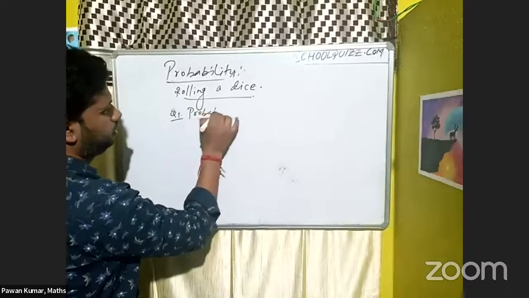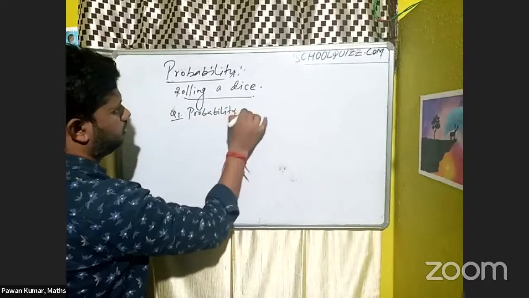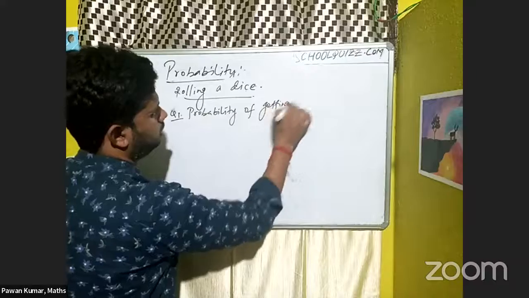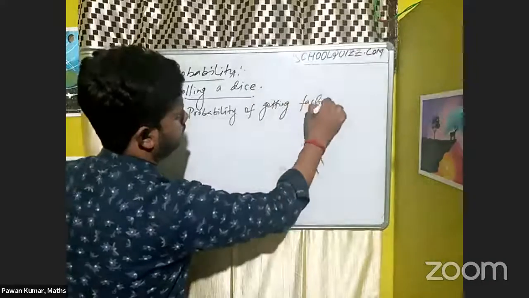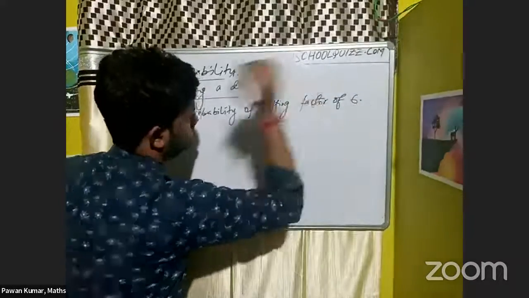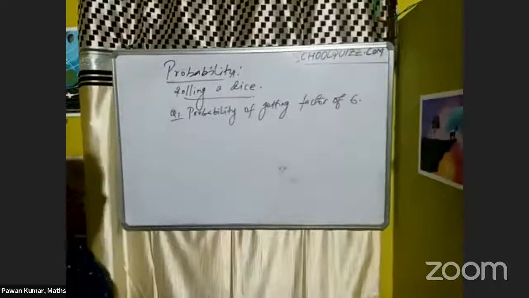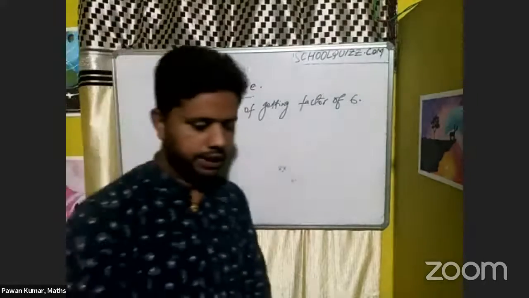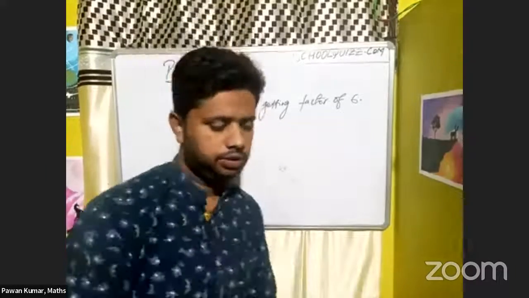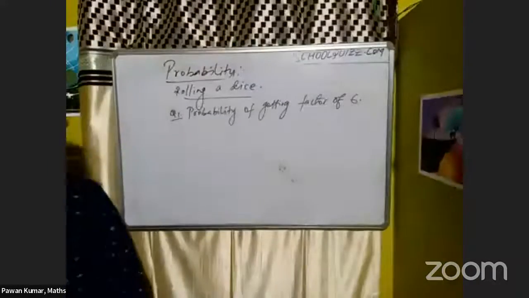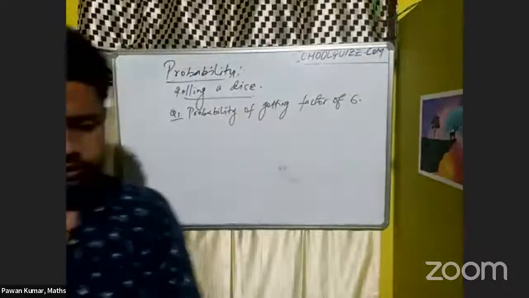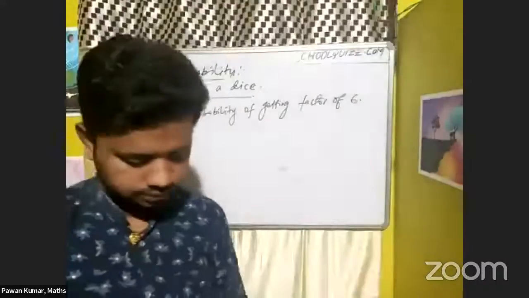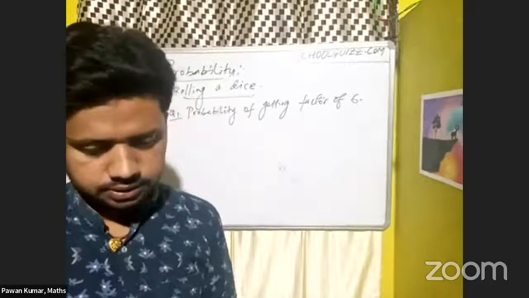Probability of getting a factor of 6. Okay, so do this question first. You roll a die and you want the probability of getting a factor of 6. Do this question once.